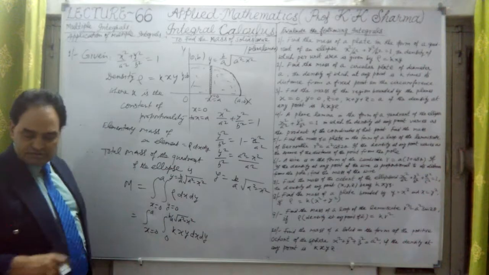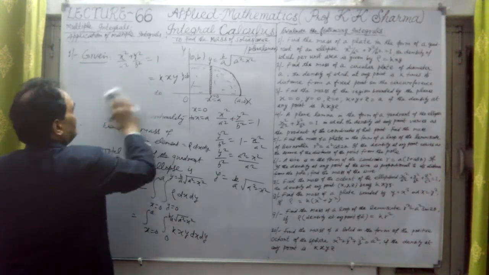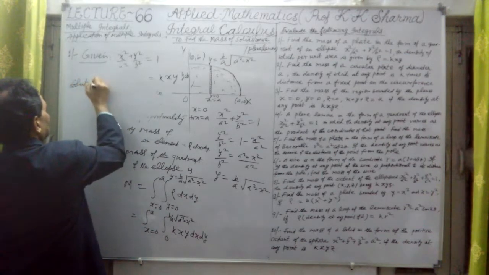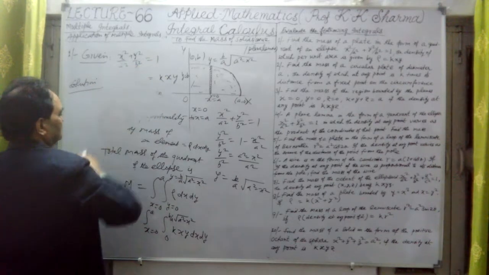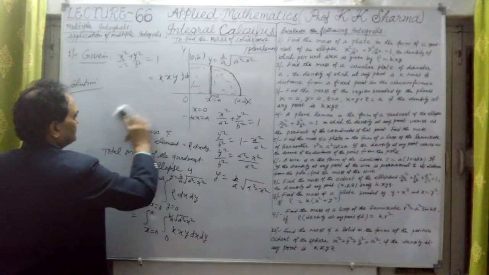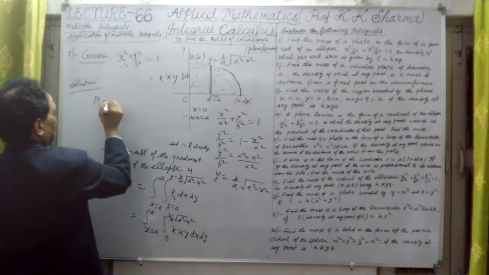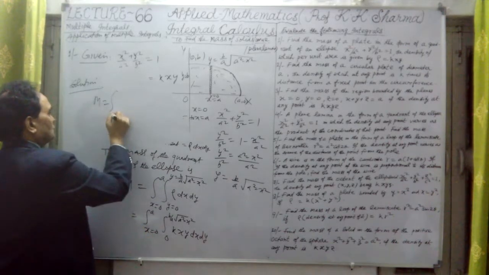Now let me integrate them. This is a double integral, so we use multiple integrals. This is the solution we are finding. The density and the equation of the ellipse were given to us. So let me find the total mass. Mass equals the integral of x from 0 to a.